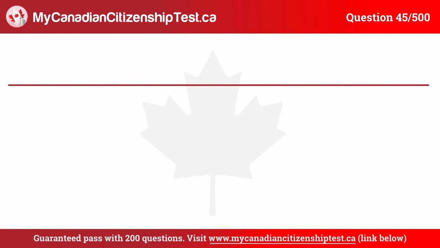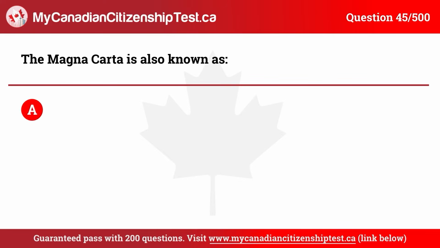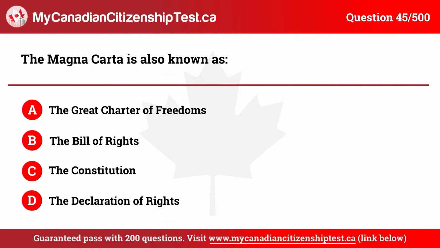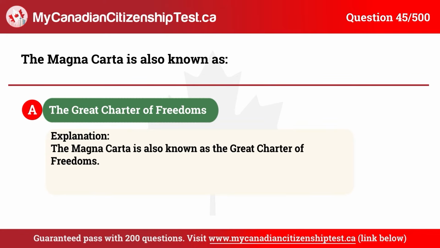Question 45. The Magna Carta is also known as A. The Great Charter of Freedoms. B. The Bill of Rights. C. The Constitution. D. The Declaration of Rights. The correct answer is A. The Great Charter of Freedoms.